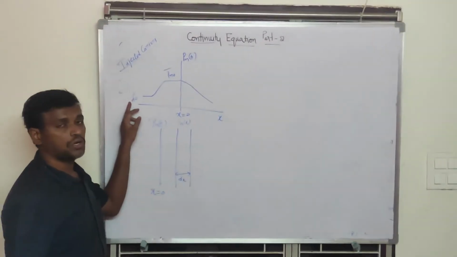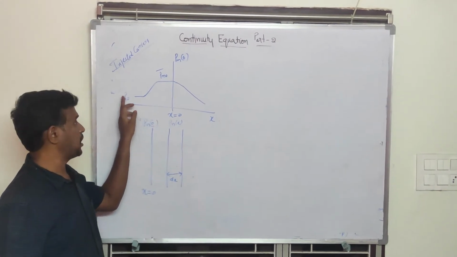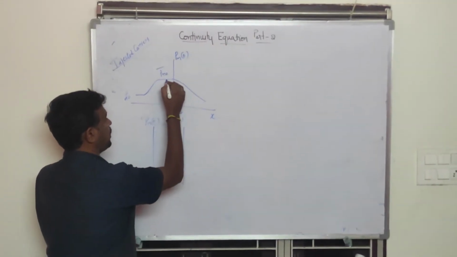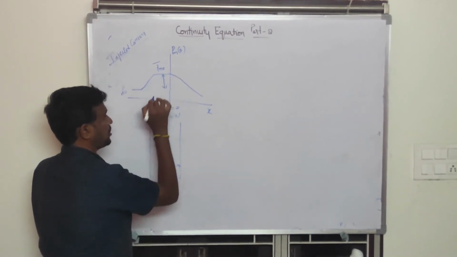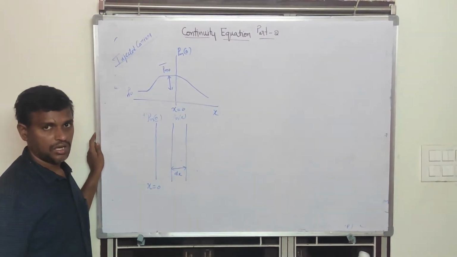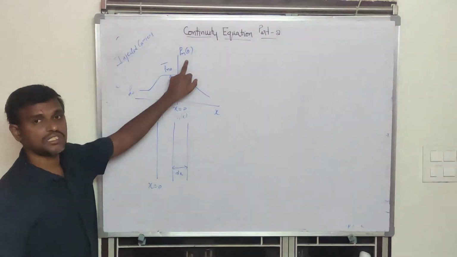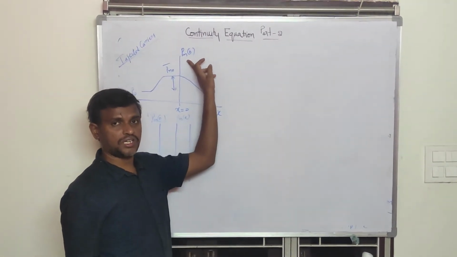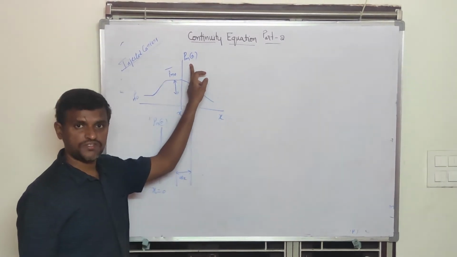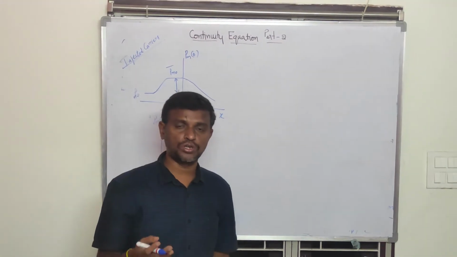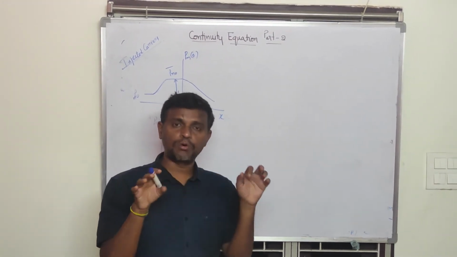Okay, the hole concentration at equilibrium condition will increase to Pn naught. At this point, this is the excess carrier concentration or injected carrier concentration that is obtained after applying the light. At x equal to 0, the excess carrier concentration or injected carrier concentration is Pn of 0.